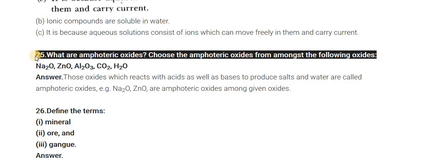Those oxides which react with acid as well as base to produce a salt and water, we consider as amphoteric oxides. So among these, Na2O and ZnO, these two are amphoteric oxides among the given oxides.